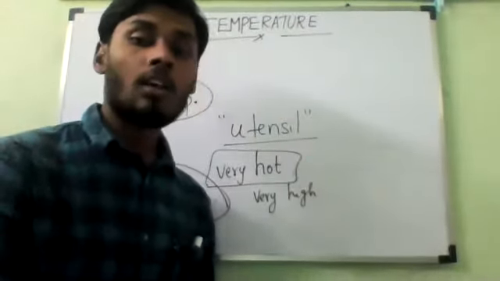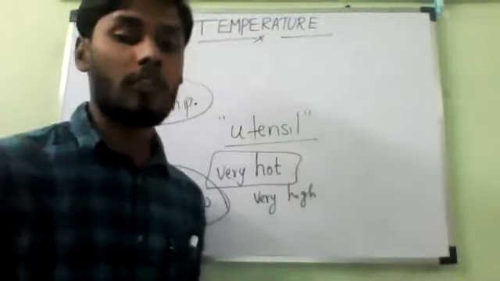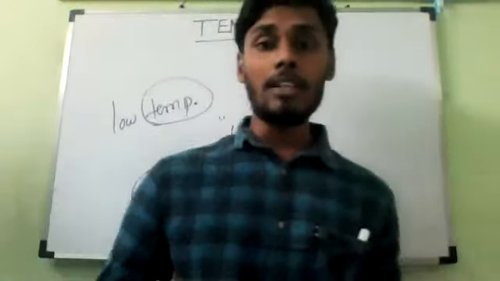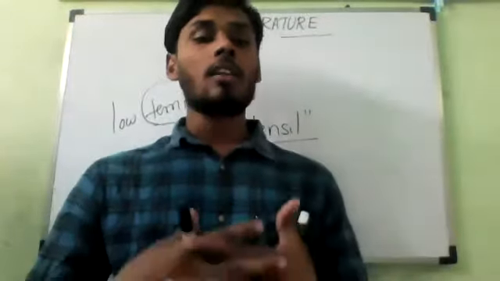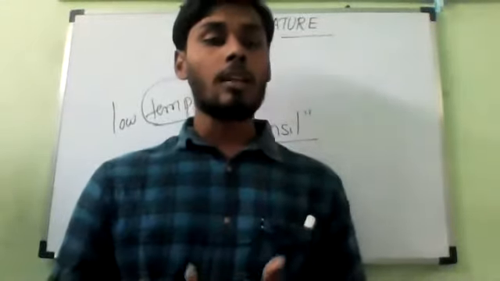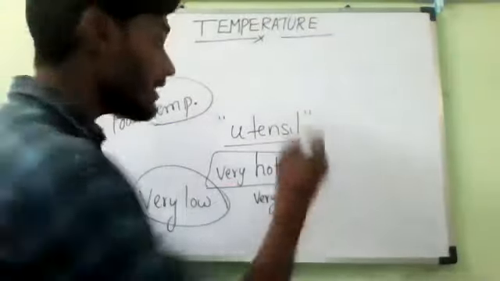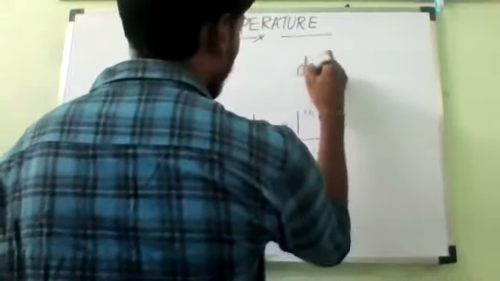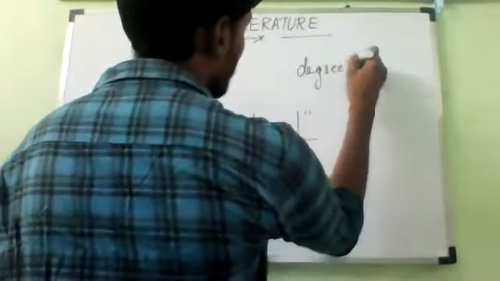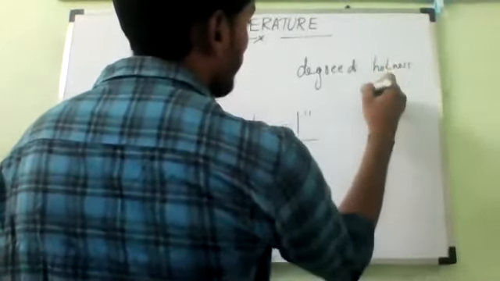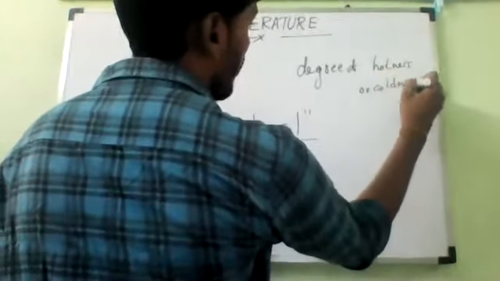Do you understand? Yes, sir. So now we have a proper definition for temperature. So what is the meaning of temperature? The temperature of an object is the degree of hotness or degree of coldness. Degree of hotness or coldness is only called temperature.